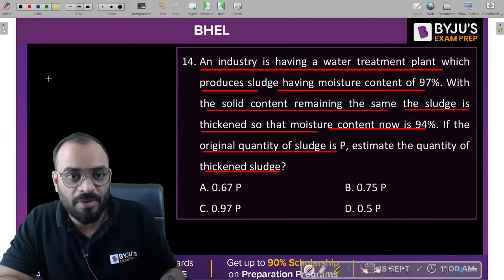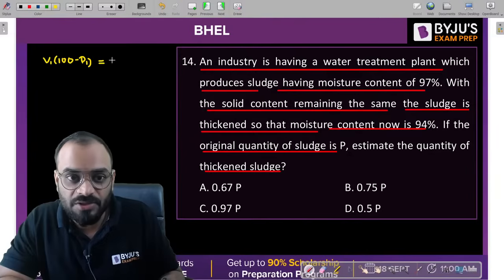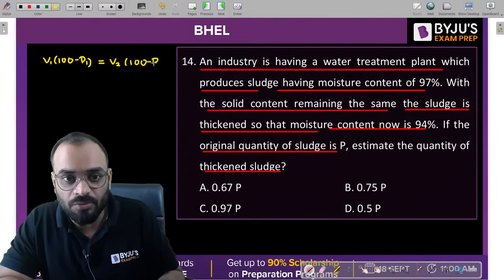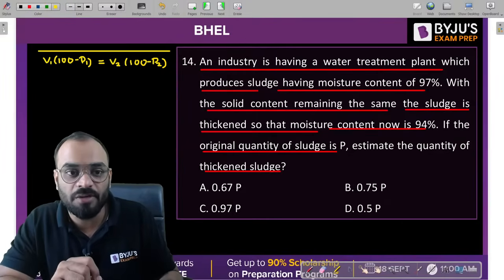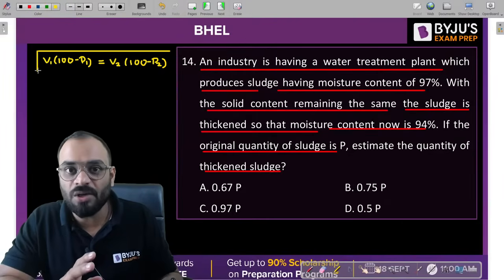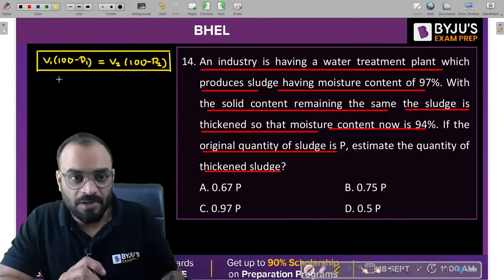Now, do you remember this particular relation? V1 into (100 minus P1), where P1 is the moisture content of the wet sludge, is equal to V2 into (100 minus P2). This relation is valid when we have the same amount of solid before and after thickening of the sludge. Okay, let's put in the values.